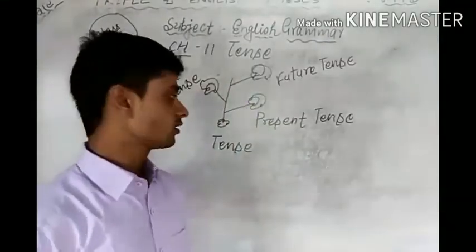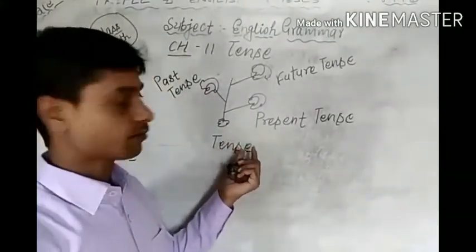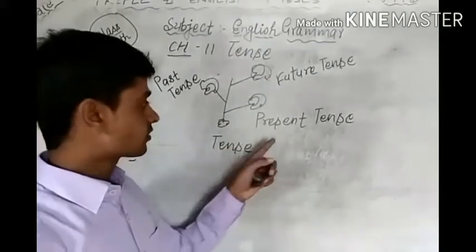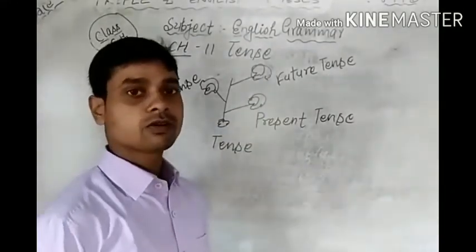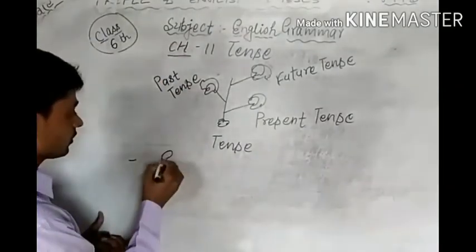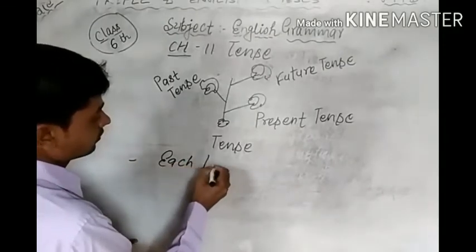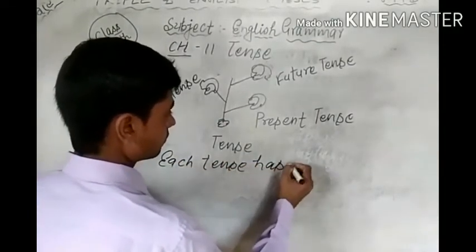Students, it is clear. We can write the kinds of tense like this with the diagram. There are three kinds of tense: present tense, past tense, and future tense. One by one we will study about this. Students, one more thing, each tense has four kinds.